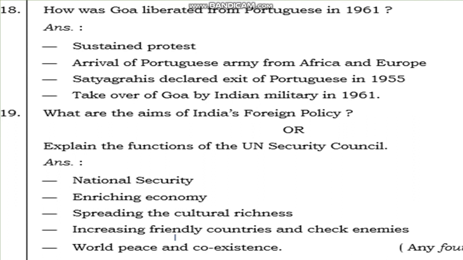So these are the functions of the UN Security Council. These are the most important points, and they should be remembered easily. If they ask you questions on the UN Security Council functions: national security, enriching the economy, spreading cultural richness, increasing friendly countries and checking the enemies, and world peace and coexistence. These are the functions of the UN Security Council.